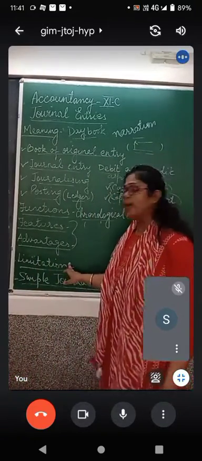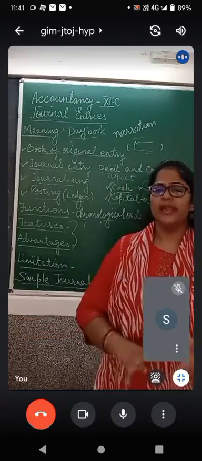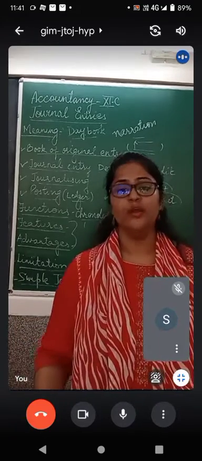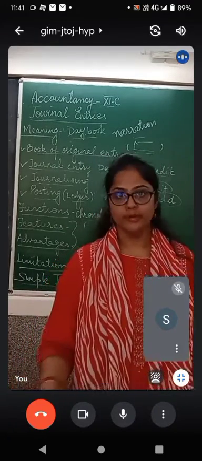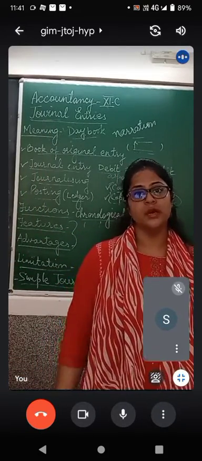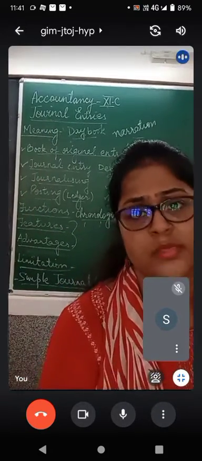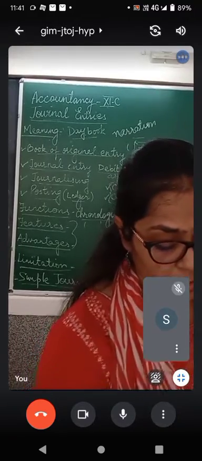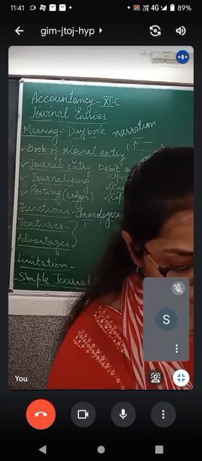It means the first limitation includes it becomes a little unsuitable for a large volume of transactions. जब बहुत सारी journal entries करनी पड़ती है, then it causes a problem. It becomes a tedious task. The next disadvantage includes